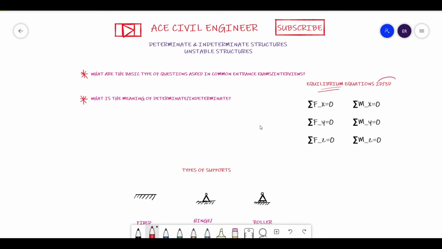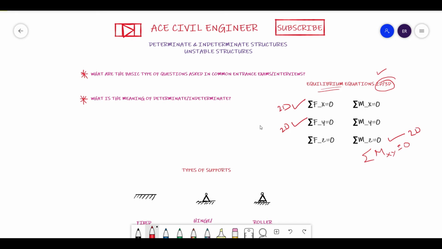Here, why have I written 2D and 3D? If the structure given to you is a 2D or planar structure, in such a case you have to consider 2D. What is the difference in the number of equilibrium equations? In the case of 2D, you will have only sigma Fx equals 0, sigma Fy equals 0, and sigma Mz equals 0. Sigma Mz is nothing but the moment in the plane of x and y. This can also be called sigma Mxy equals 0. I can also represent it in this manner. These three are utilized only in 2D, whereas for 3D, you have to use all the 6 cases.